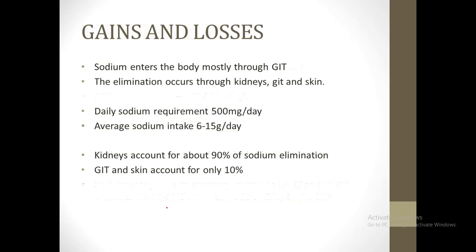So what are the different gains and losses of sodium? Sodium enters the body mostly through the GIT. We take it orally through our food, but the elimination occurs through kidneys, GIT and skin. The daily sodium requirement is about 500 milligram per day, but an average person takes about 6 to 15 grams per day. So what happens to all this sodium that we take? Kidneys actually account for about 90% of sodium elimination, and the other 10% occurs through GIT and skin.